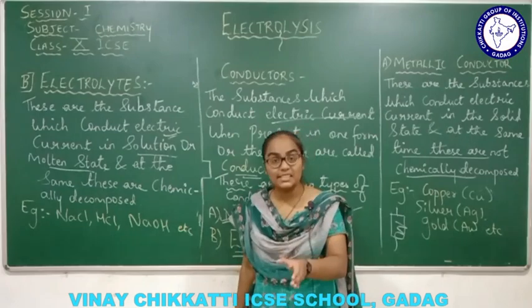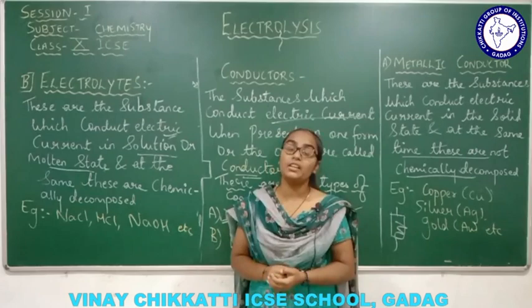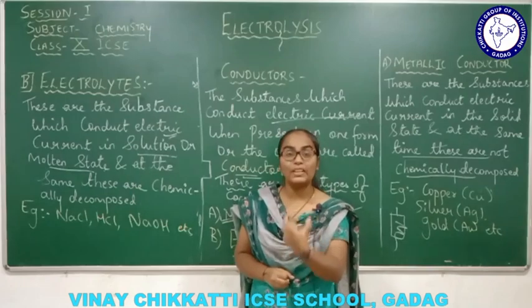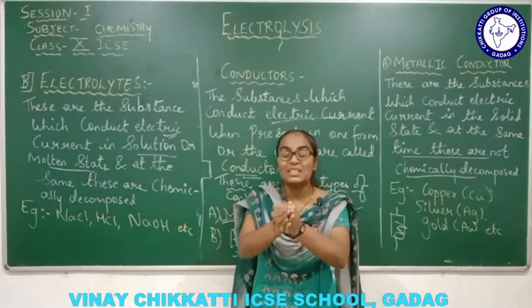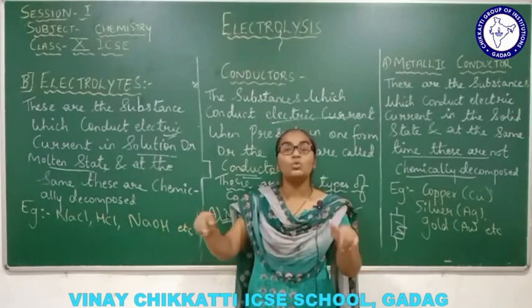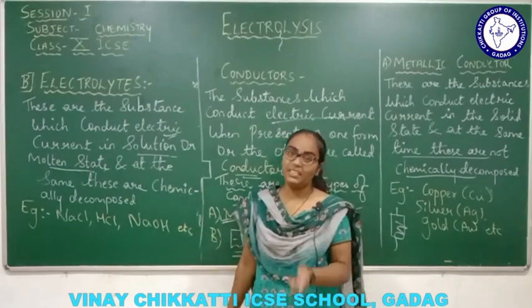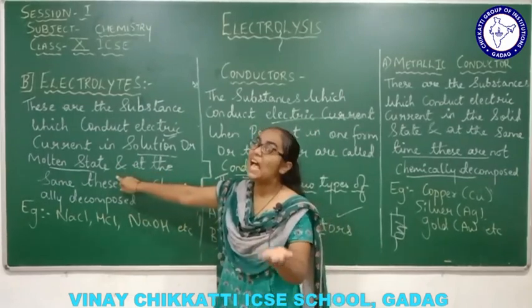Molten state is that state wherein a large amount of heat energy has to be supplied to that particular ionic solid, right? So when you supply heat energy to that solid, the two atoms are set free and convert into ions, and those ions will conduct electric current, right? So that is a molten state, which will obviously also take place in the aqueous solution.